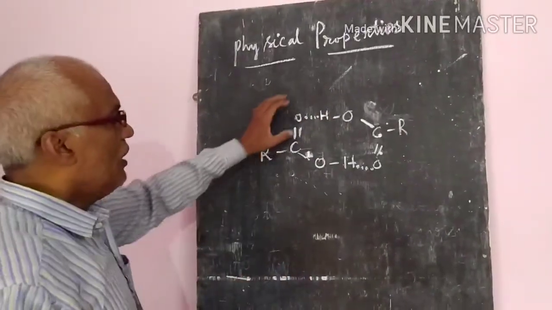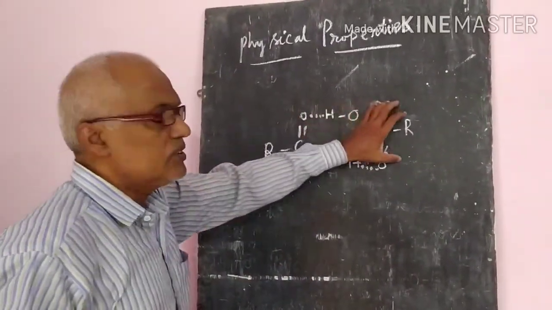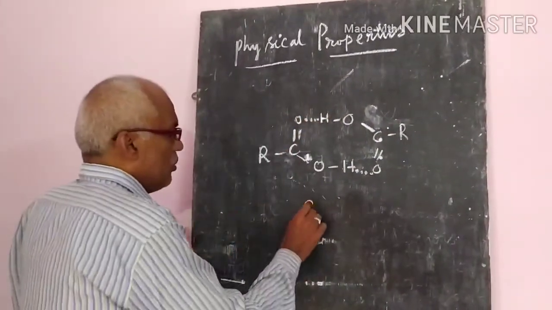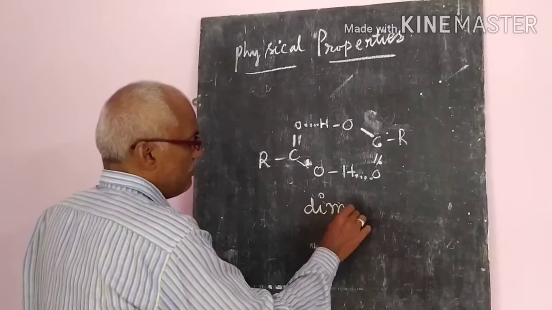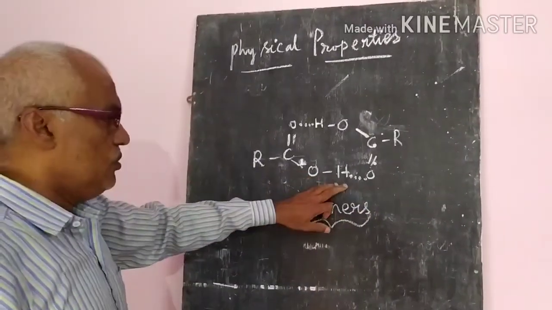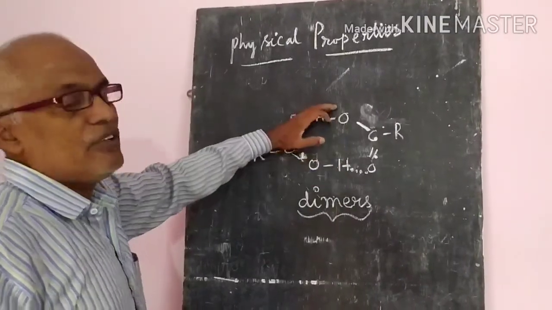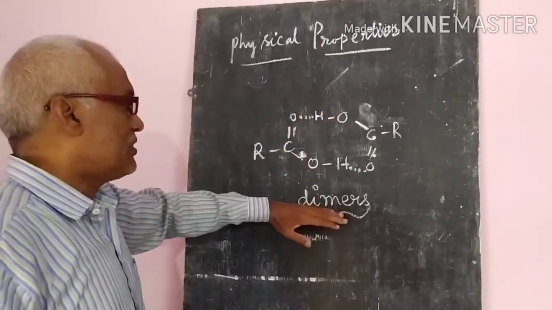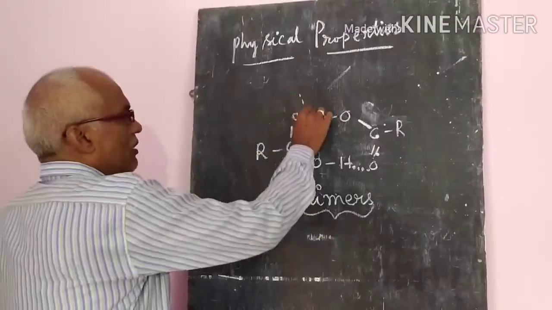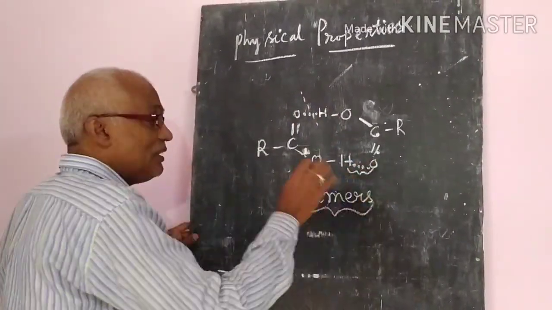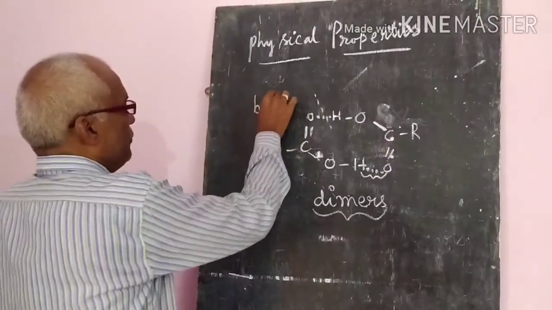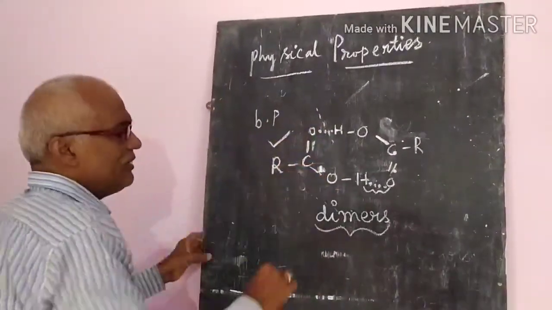What will happen? These molecules in acids act like two molecules joined together, which are called dimers. Even in the vapor phase, these acid molecules act like dimers. That means even if you break one bond, another hydrogen bond will be there in the vapor phase also. So that's why the boiling points of these acids are higher than those of aldehydes, ketones and alcohols.